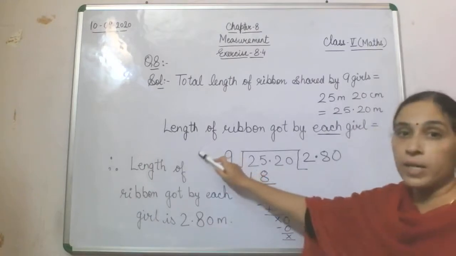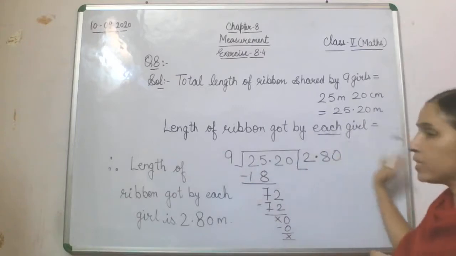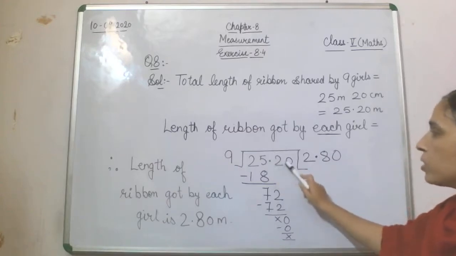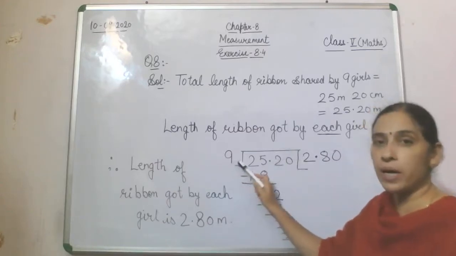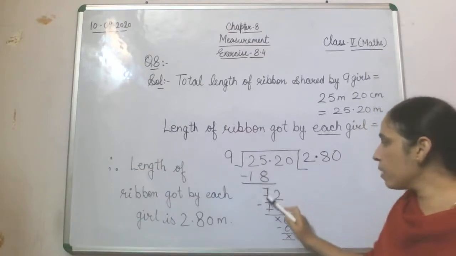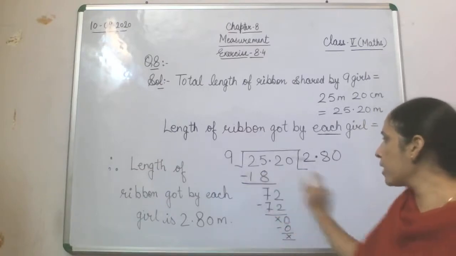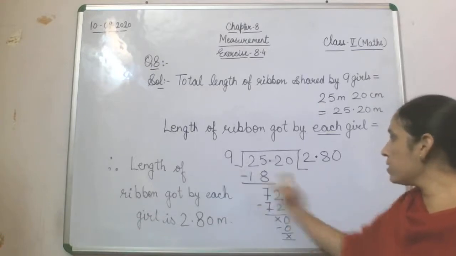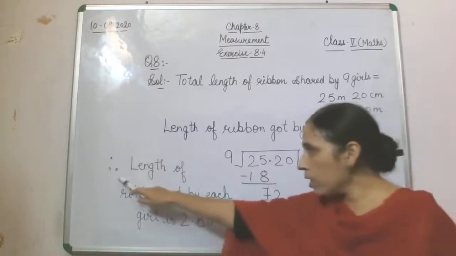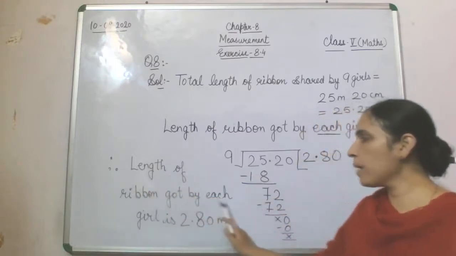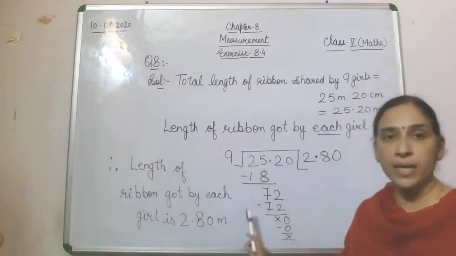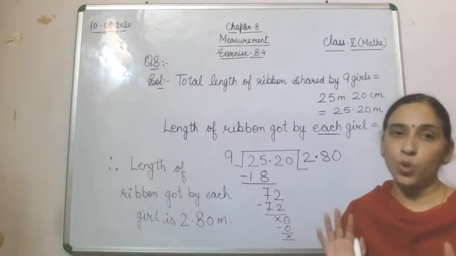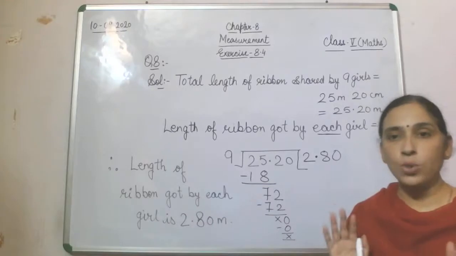Now you have to find the length of ribbon got by each girl, or what each girl shared, that is 25.20 meter divided by 9. 9 twos will be 18, 7 will be left, 2 will get down. Now 9 8s will be 72. What is remaining? Nothing. Now 0 will get down, 9 zeros will be 0. Therefore, length of ribbon got by each girl is 2.80 meter.